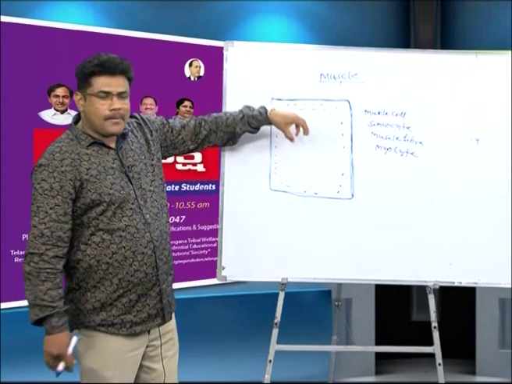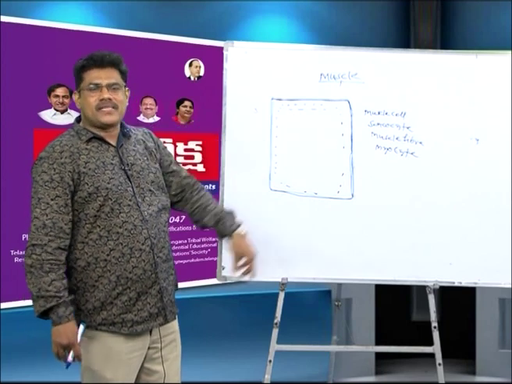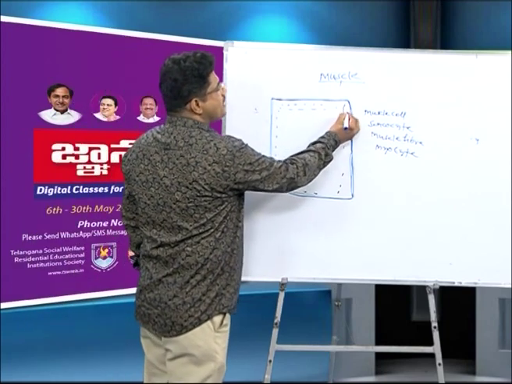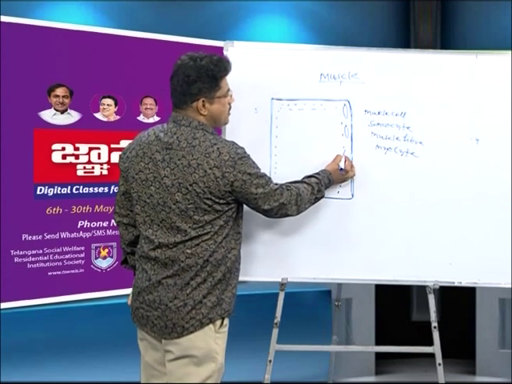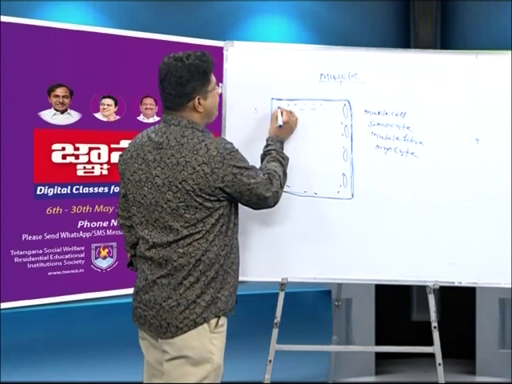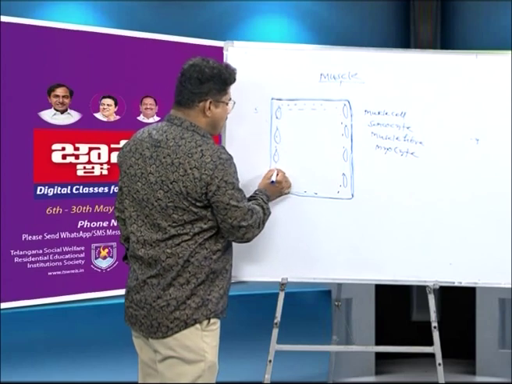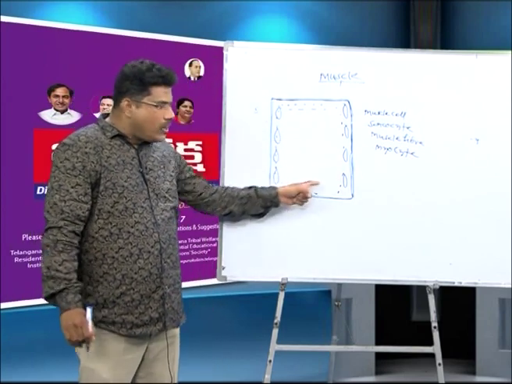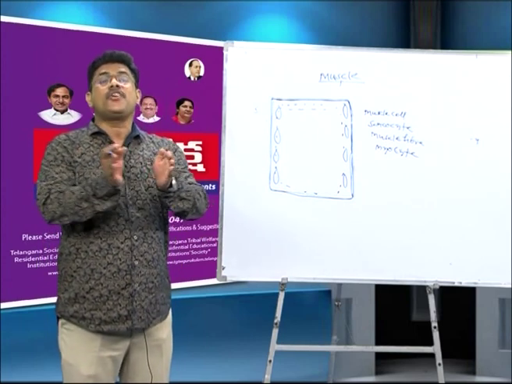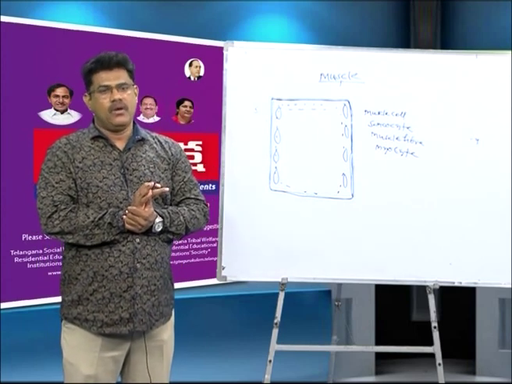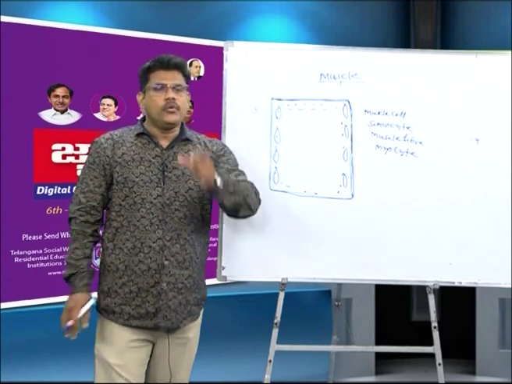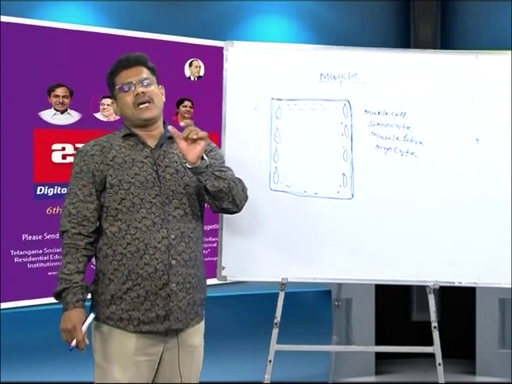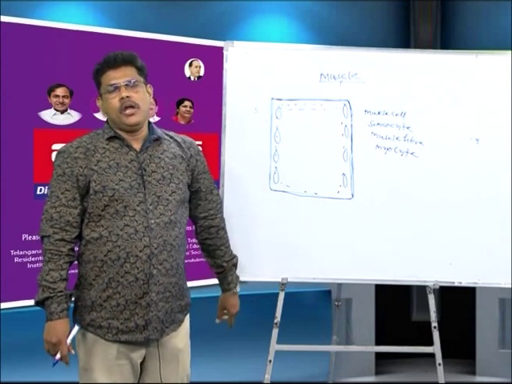This skeletal muscle cell has many nuclei. You listen here, these are the many nuclei. The nuclei are what? Peripheral. The nuclei are arranged in the peripheral region of the cell. So many nuclei are present, and that is known as functional syncytium. You remember, this is a neat question. What is the syncytium?